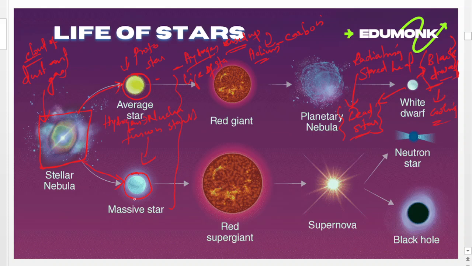Similarly, the massive star, after the complete nuclear fusion, converts to a red supergiant, then to a supernova and black hole. These are the complete lifespan or life cycle of a star.